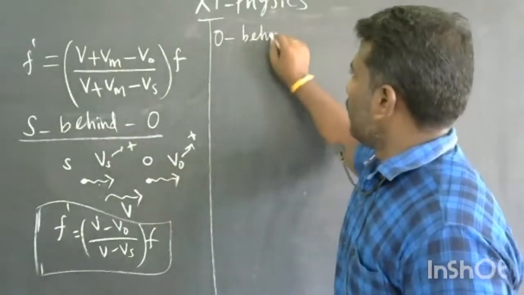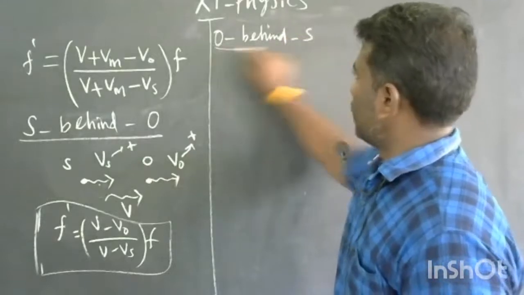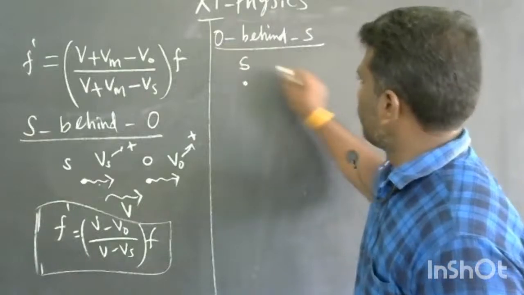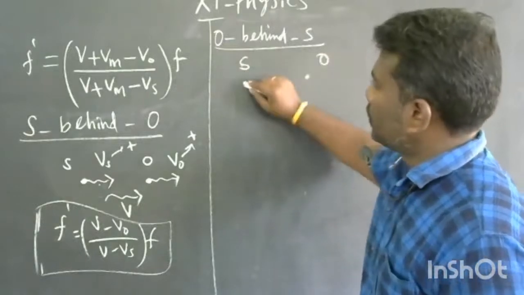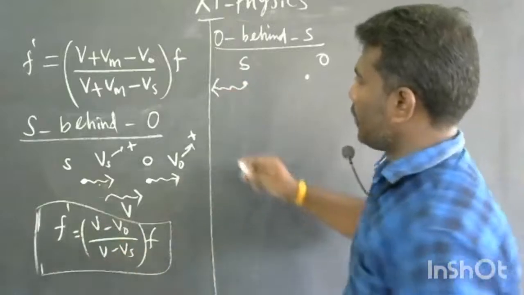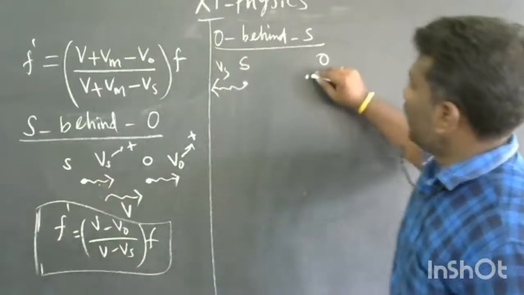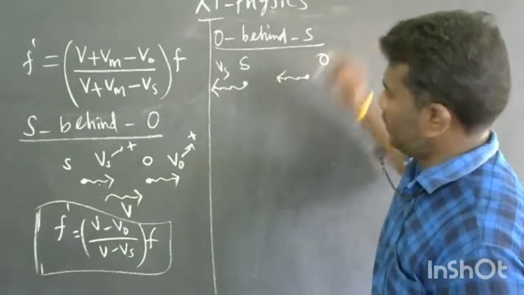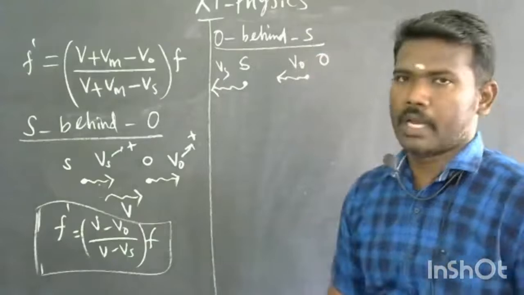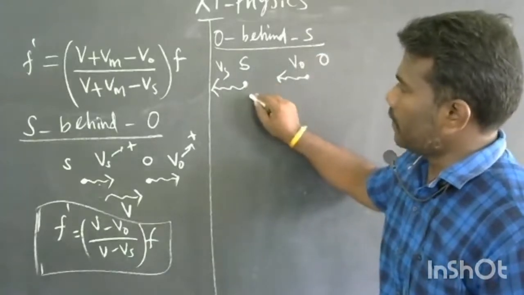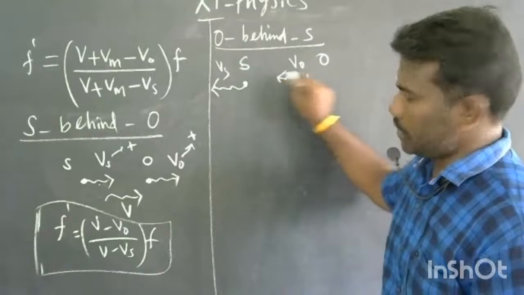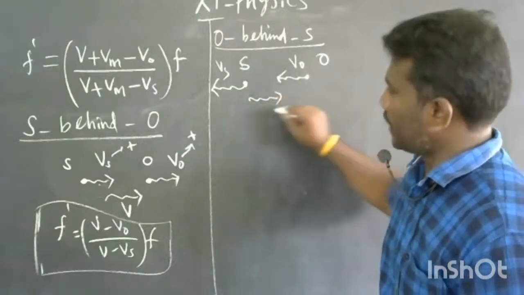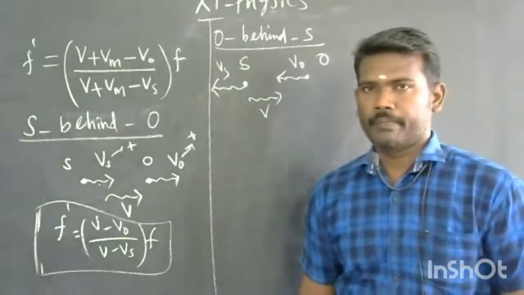Okay, and the next one: observer is moving behind the source. Here you take the source, and at this point the observer. The source is moving towards the left hand side, so this is Vs, and the observer is moving behind the source. So he is also traveling in this direction with the velocity V naught. But the sound waves are always moving from source to the observer. So the direction of the sound wave is towards the right hand side with the velocity V.